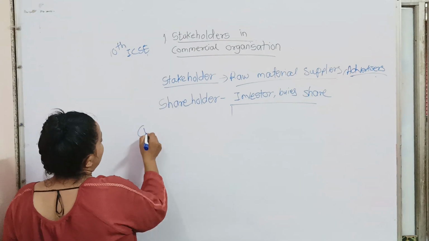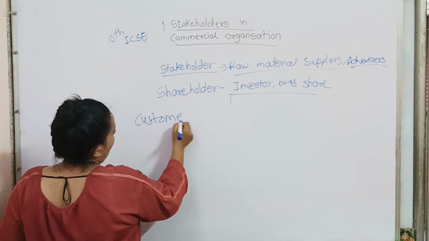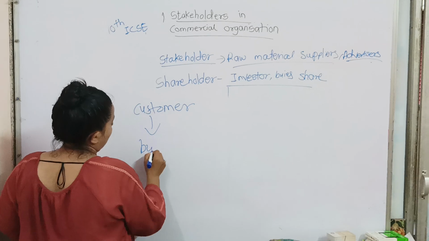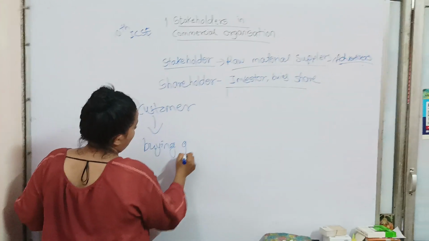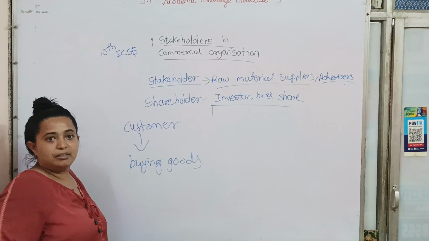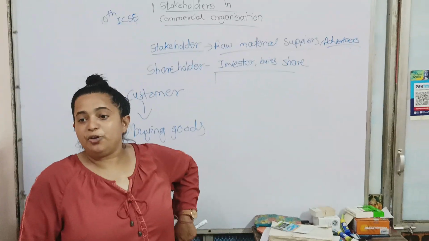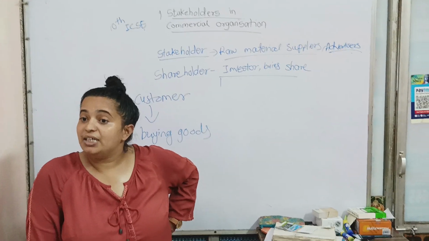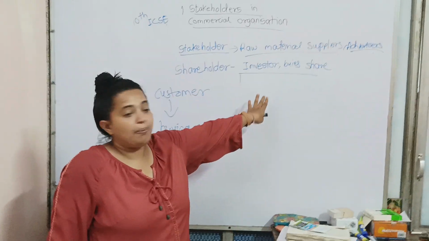So here customer is only buying goods, and shareholder is not buying the goods. He is buying the shares of the company. That means he is a partner, right?